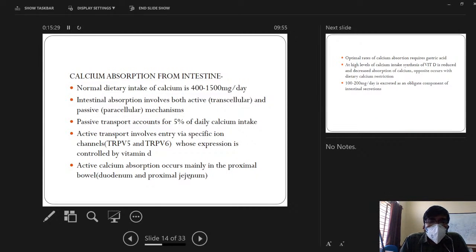Normal dietary intake of calcium is 400 to 1500 milligrams per day. As I told earlier, intestinal absorption occurs both by active and passive mechanisms. Passive absorption accounts for 5% of daily calcium intake.